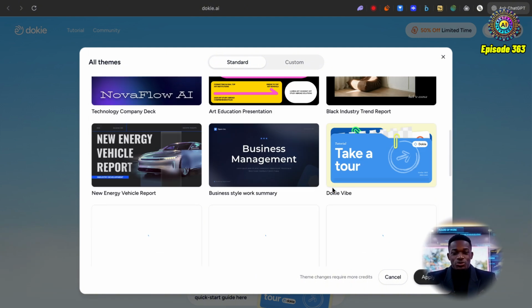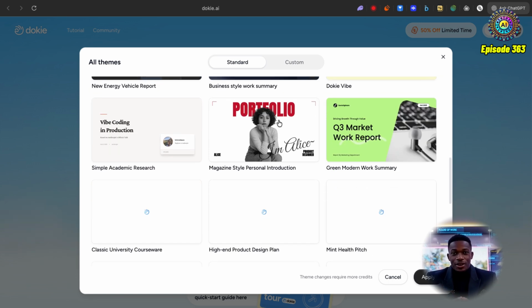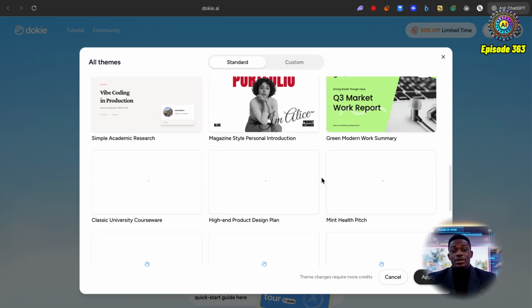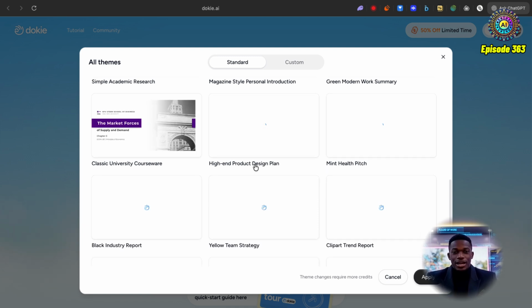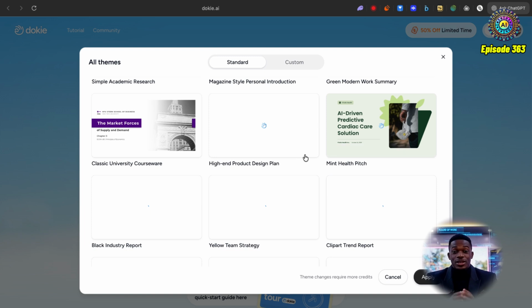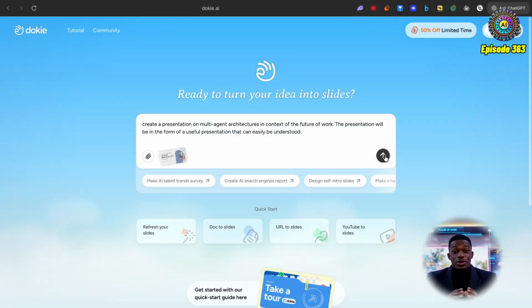This looks pretty fresh. Let me just scroll down and see if there are any more. I quite like this. This gives it a nice 3D effect. Okay, let's see. High-end product design plan. That sounds interesting. Oh, this one looks cool. I think I'll go with that instead. So I'm going to apply this theme and run this prompt in Dokie and see exactly what we get. I'm not sure how long this is going to take, so I'm just going to come back once it's done.